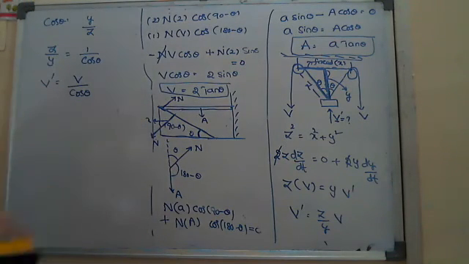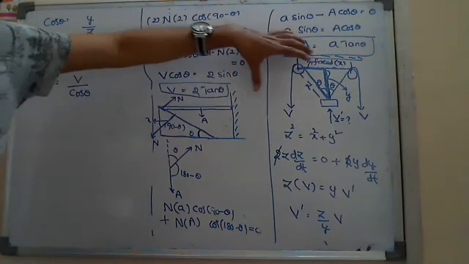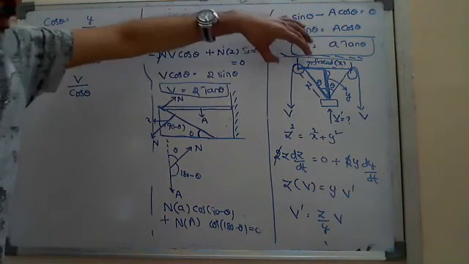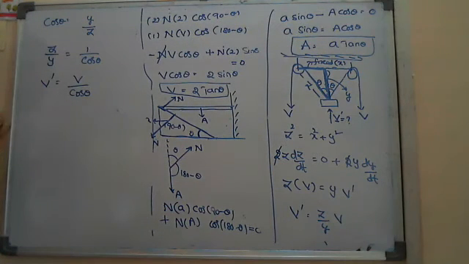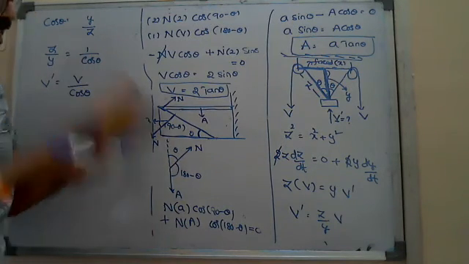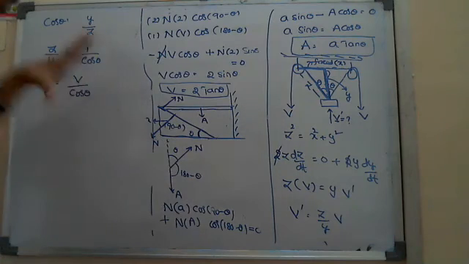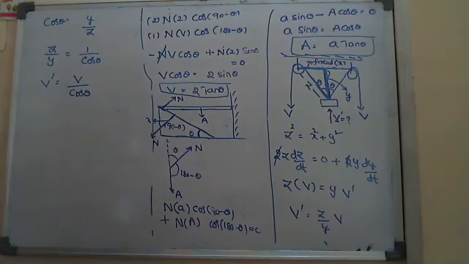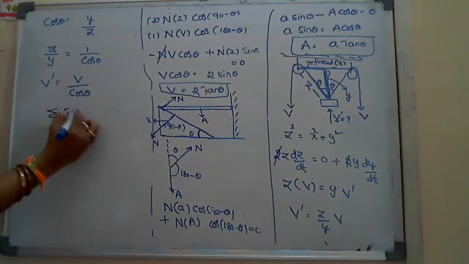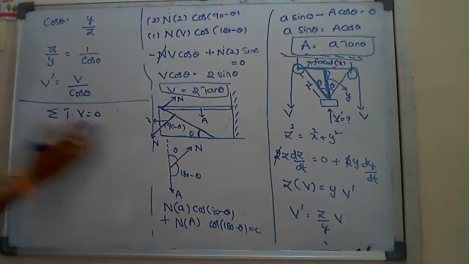If you take another model, you will get a different assumption. Problem to problem, the assumption changes. That's why, in constraint models, students feel difficulty solving numericals. To avoid the difficulty, for any constraint motion I use only one shortcut, not different models. Since the string is inextensible, I use the algebraic sum of T dot v equals 0. This is the textbook method, and this is my method.